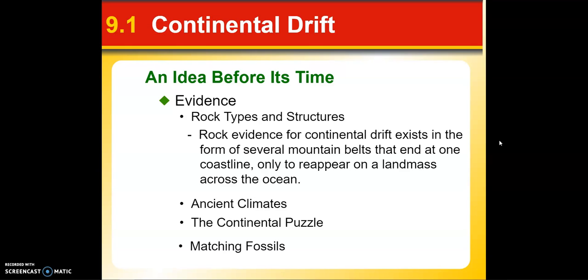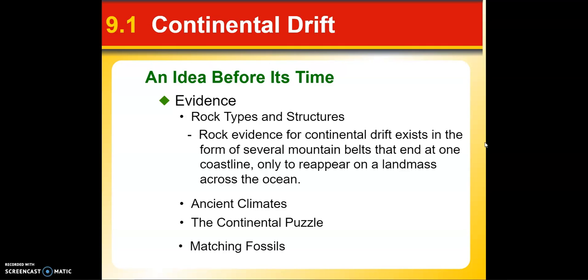The ancient climates also give us evidence. We can see that there were swampy conditions at one time in the past, there were dry conditions, there were glaciers. All of these things affected the rock record, and that affects what we see now.